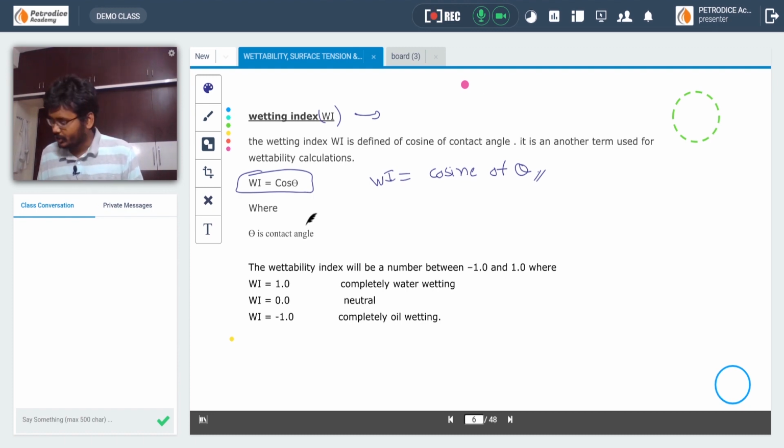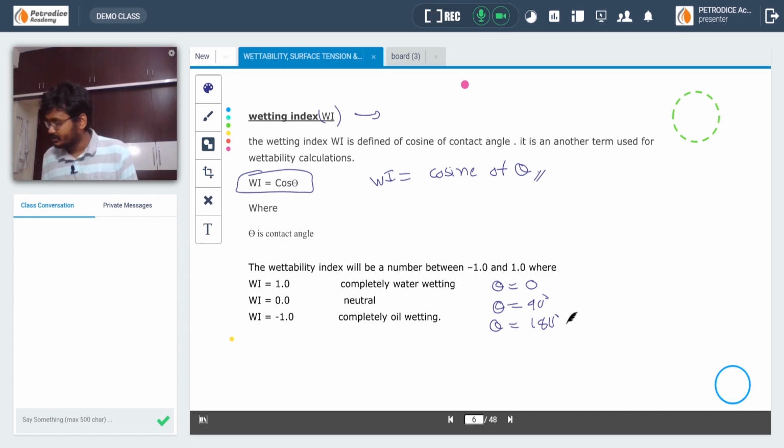Here theta is the contact angle. For theta equal to 0, it is completely water wetting, and the wettability index will be 1. For the neutral case, theta is 90 degrees and the wettability index will be 0. For theta equal to 180 degrees, the wettability index will be -1.